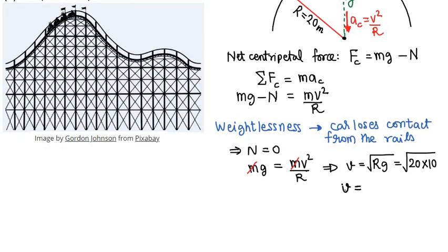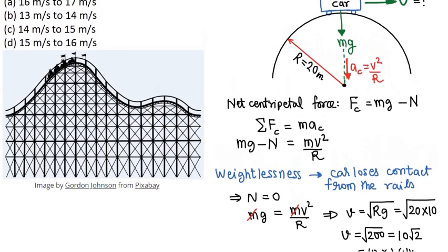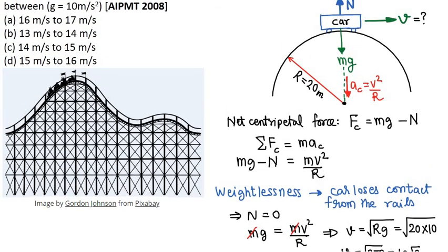Velocity v is equal to square root of 200, and this can be written as 10 root 2. Root 2 is 1.414. So the answer is 14.14 meter per second.